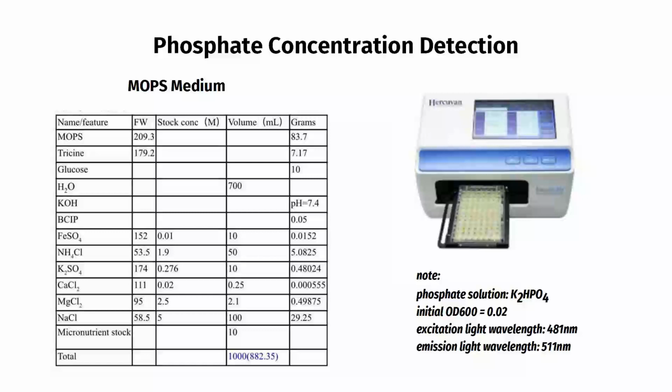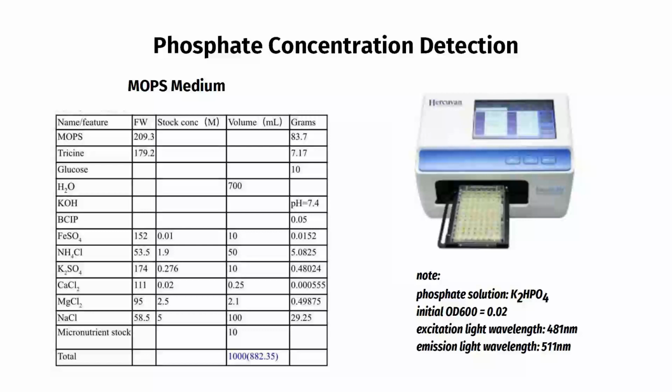In this study, 3 initial concentrations of 0 millimolar, 0.2 millimolar, and 1 millimolar were set to preliminarily predict the detection range of phosphate concentration of PhoA-GFP E. coli. First, fusion carrier bacteria, both the experimental group and the control group, were selected and added into fresh MOPS medium, and ampicillin was added respectively for overnight culture of about 15 hours. Secondly, after the overnight culture, we distributed the bacteria into 3 fresh MOPS media containing respectively 0 millimolar, 0.2 millimolar, and 1 millimolar phosphate solution, and then made the initial OD600 about 0.02.